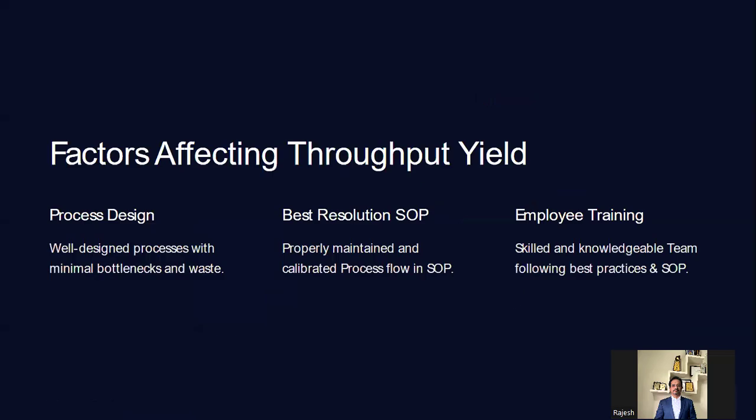Right. So what are the factors? Mainly, if your product design or your workflow design is very perfect, then you will get a better throughput yield. And if you have the best resolution SOP, you know what SOP means, right? Whatever denial is coming in, what action I'm going to take. If you have the best resolution SOP in place, then you can get a better throughput yield.